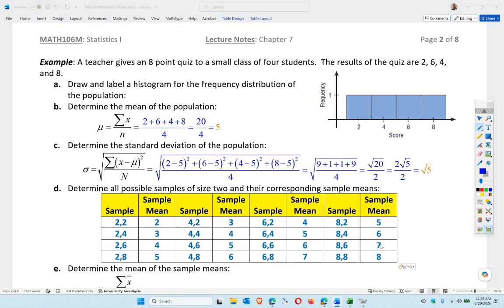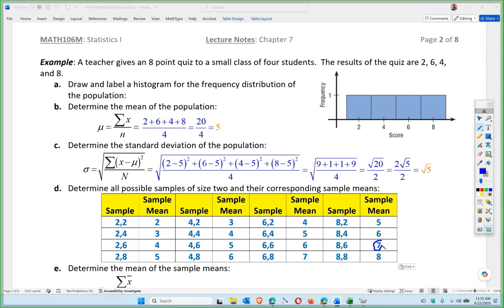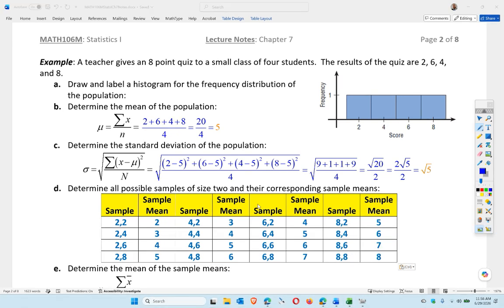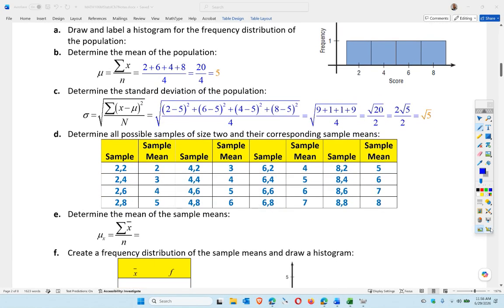So the mean of this sample is 7, right? Because 8 plus 6 is 14, so the average is 7 essentially. Okay, so let's take the mean of the sample.